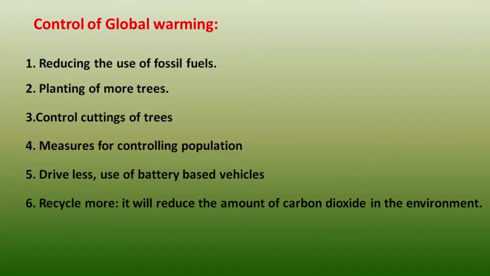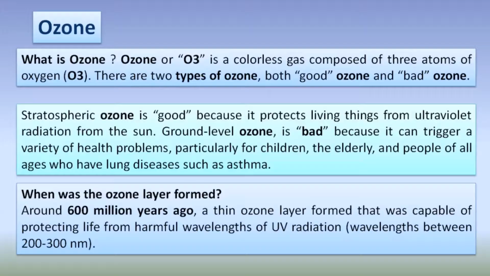So how can we control this global warming? We can reduce the use of fossil fuels. We can reduce the use of fuels, petroleum, etc., and go for some alternative methods, like battery based vehicles, and planting more and more trees, and controlling the cutting of trees. Measures for controlling population should be taken, and we should drive less, use a battery based vehicle as I've already said, and recycle more. It will reduce the amount of carbon dioxide in the environment.